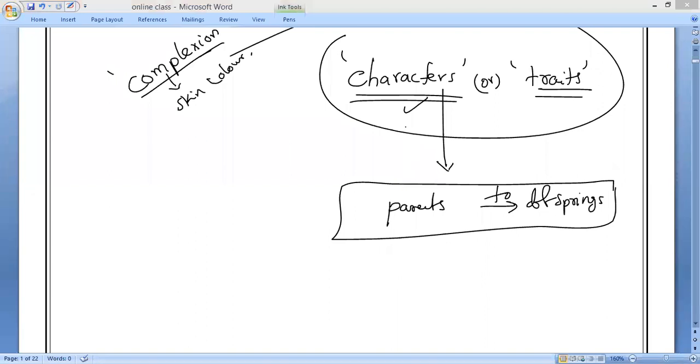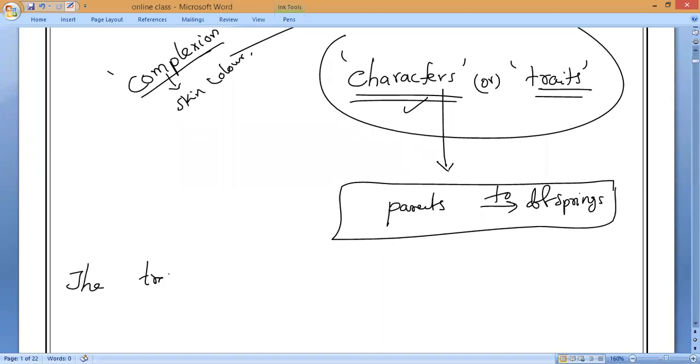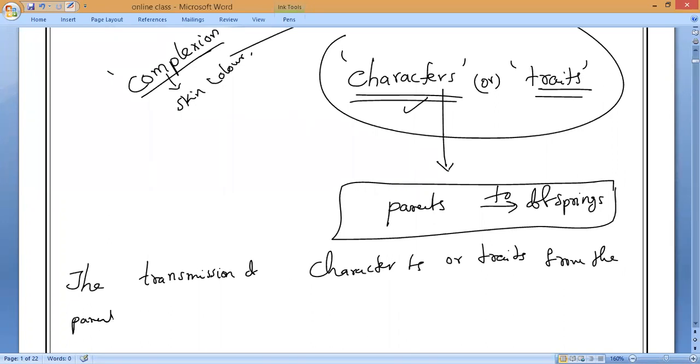Definition: The transmission of characters or traits from the parents to the offsprings is called heredity. Okay, everyone? Please respond.